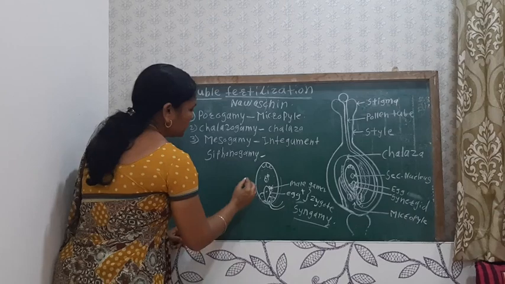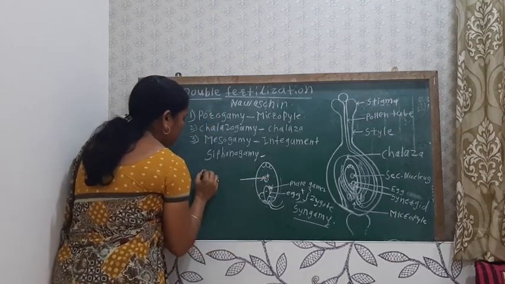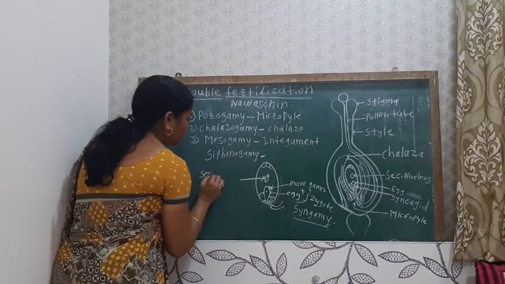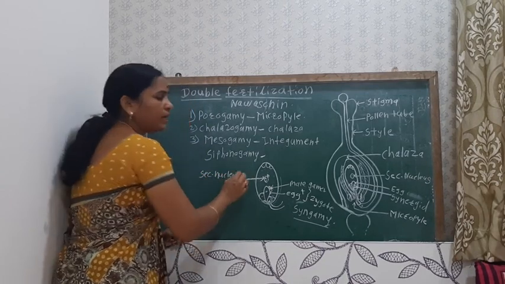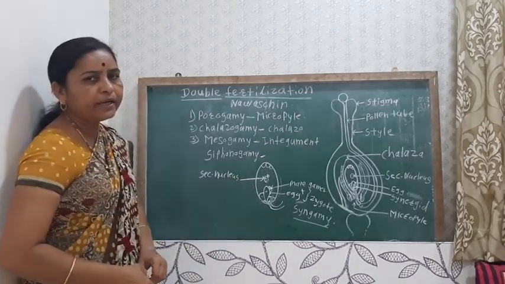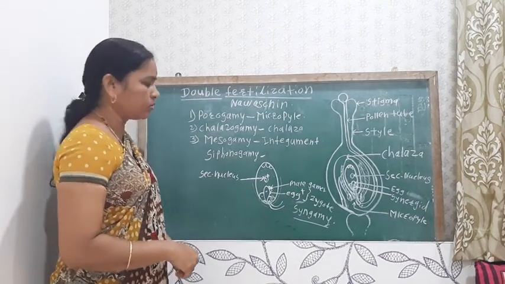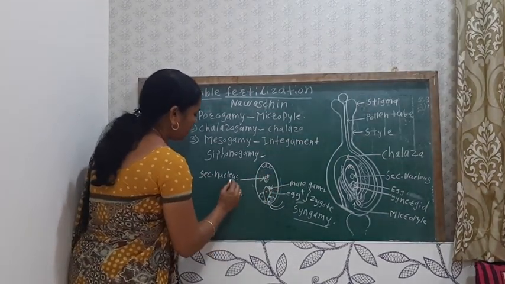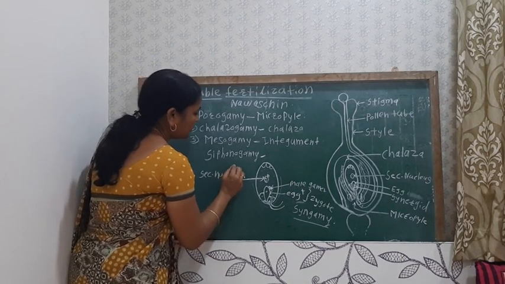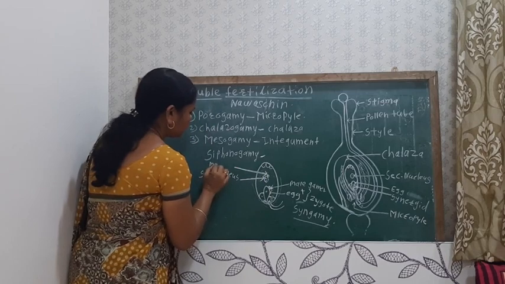The secondary nucleus is also known as polar nuclei, or it is also known as the definitive nucleus. So here this other male gamete fuses with this secondary nucleus.